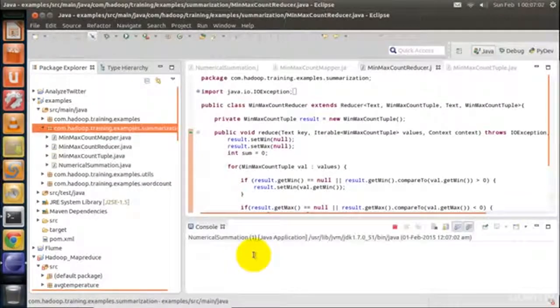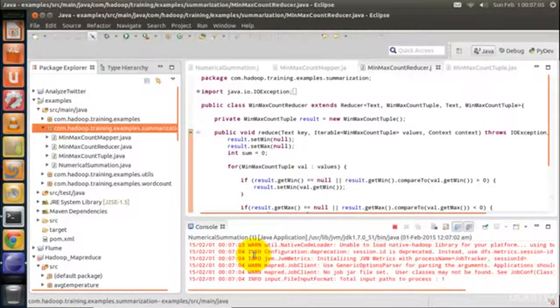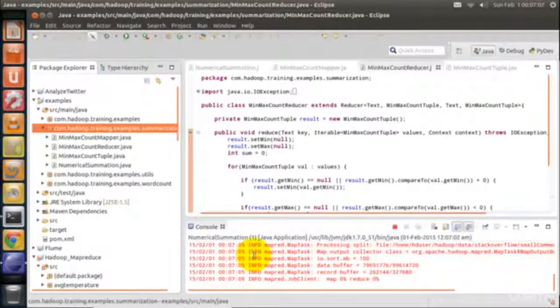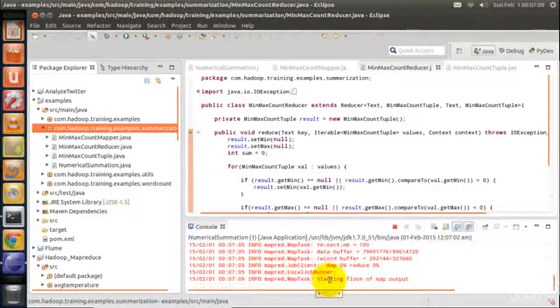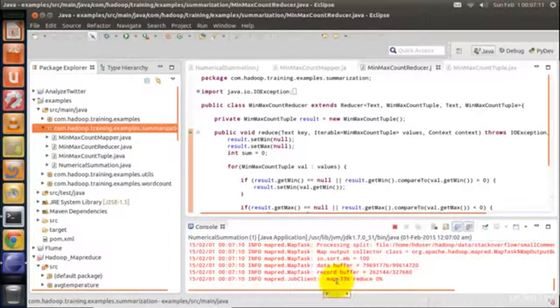I am running this program on the local system. Also, the input path and the output path are already configured as we did in the word count example.